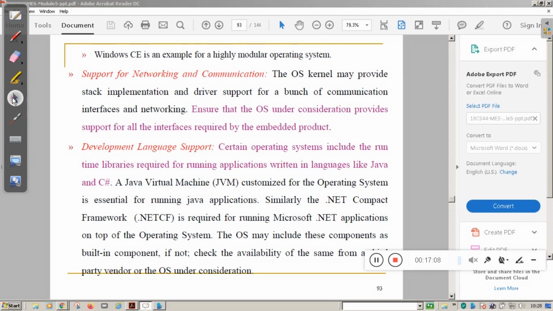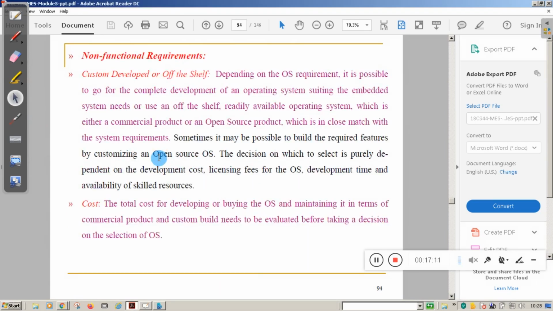All these things you need to check and consider while selecting the RTOS. Then non-functional requirements, like custom developed or off the shelf. What is the meaning of that? You can develop the embedded system full-fledged, or depending on the customer requirement you can go for customized. Suppose a particular embedded operating system has several functions, but for the particular application all these functions are not required. In that case you can go for the customized option.